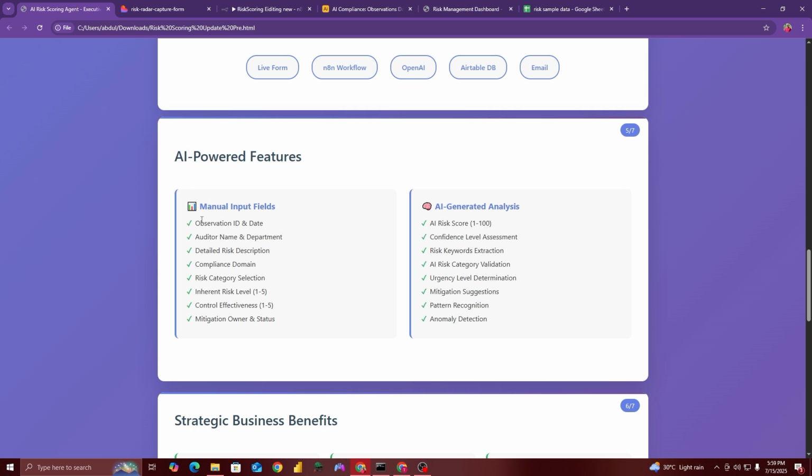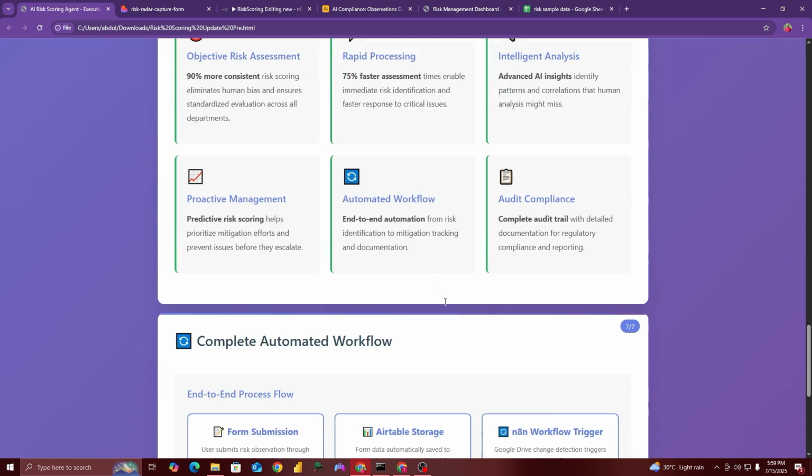These are the fields that the users have to input in order to feed into the AI analysis engine, and then the AI analysis engine will generate the AI risk score, the confidence level assessment, risk keywords, risk category, urgency level, mitigation suggestions, and pattern recognition and anomaly detection.